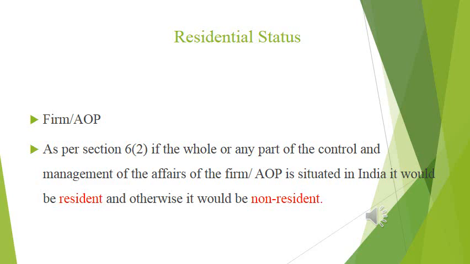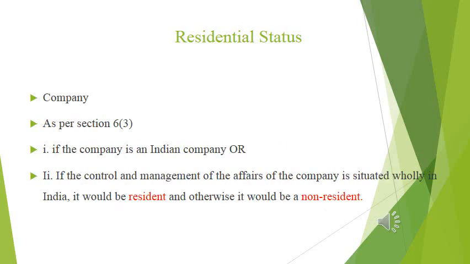It's very clear, no need to explain much more. Only two capacities, resident and non-resident. Clear?